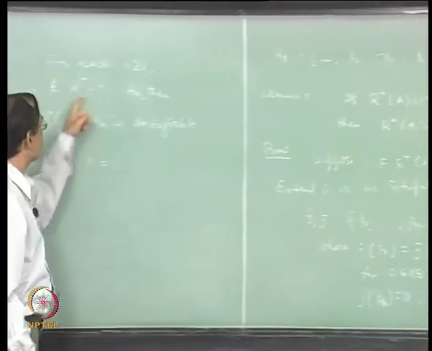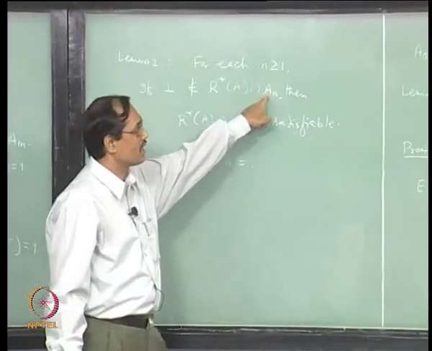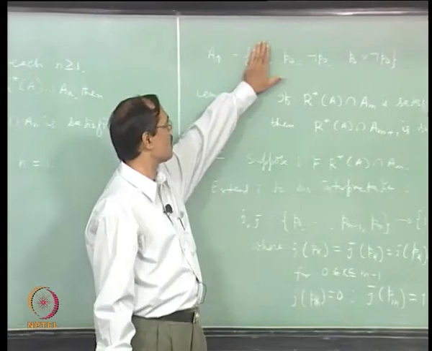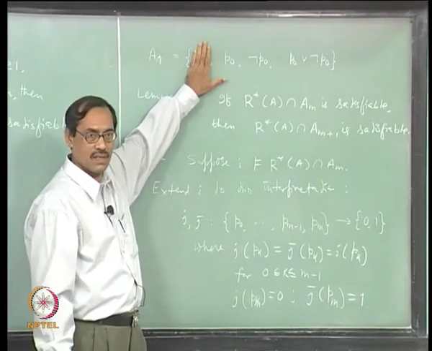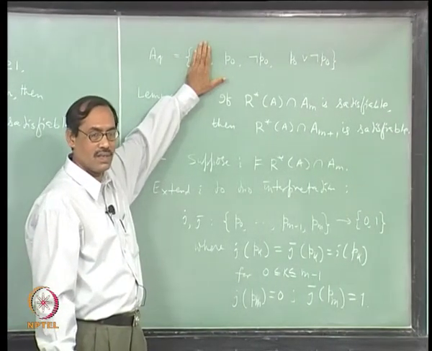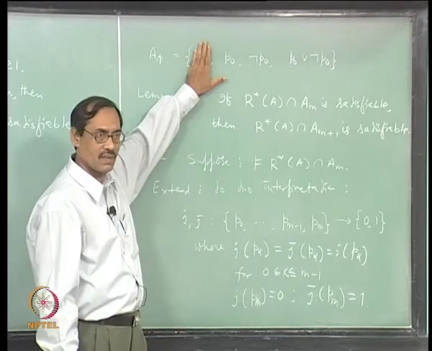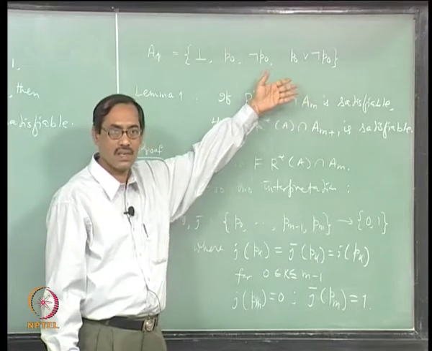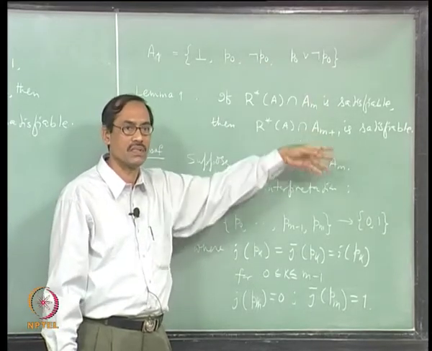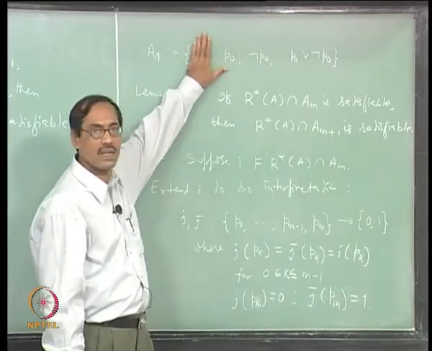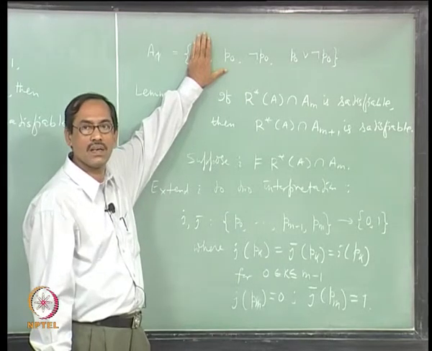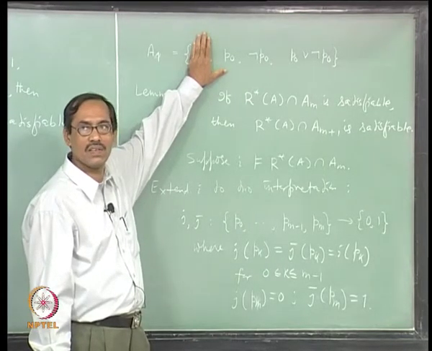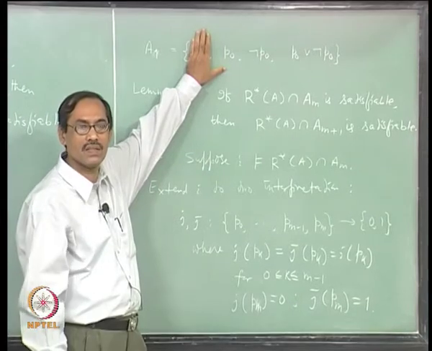So, R star A intersection A 1 can have anything, but not this. It can contain other things, and it can be a subset of this, any subset of this. So, whatever subset you take, it is satisfiable. The bottom does not belong to it, so whatever subset of this set you take, that is satisfiable.